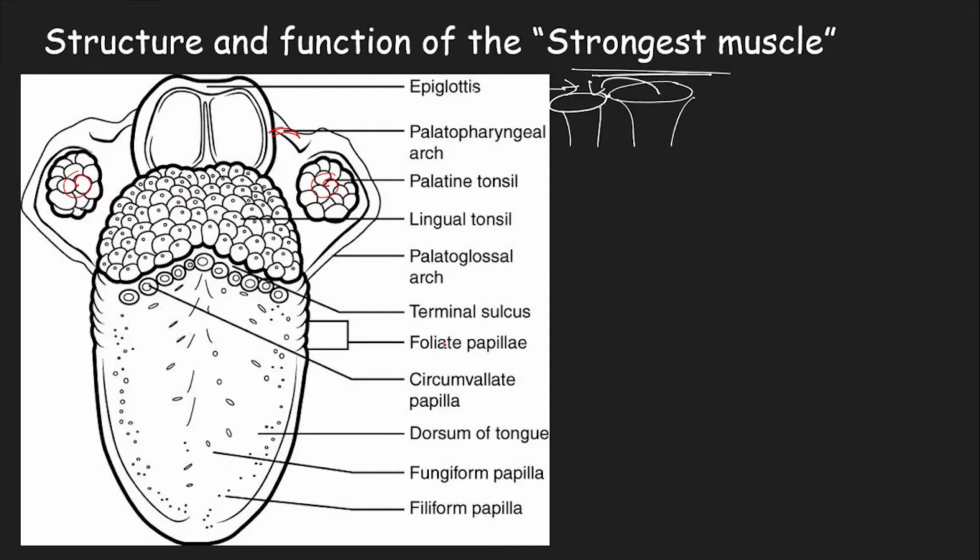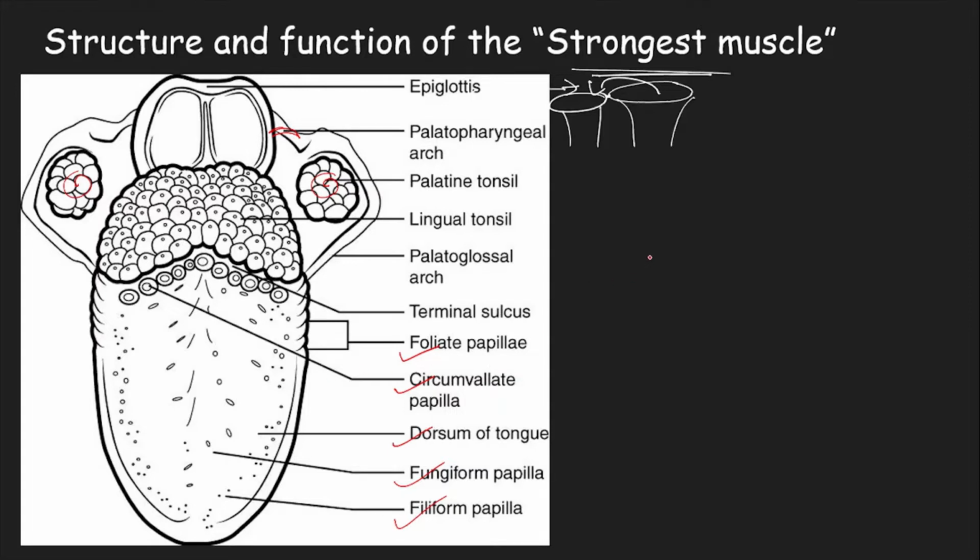These are different types of papillae. Papillae are specialized structures seen histologically on the tongue. Different papillae you need to keep in mind. Important ones are foliate papillae and circumvallate, because they have different shapes. Then dorsum of the tongue. Then you have fungiform papilla and filiform papilla. These papillae have got the taste buds inside them that help in sensing taste.